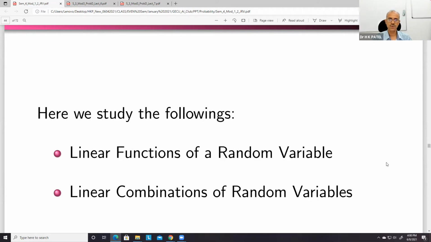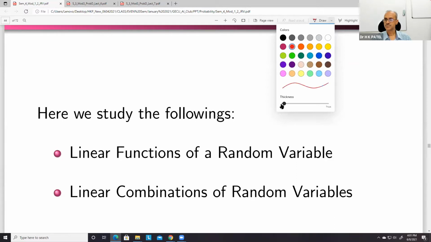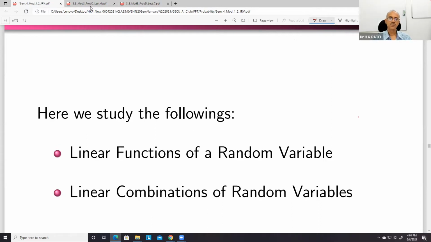So we have a random variable, say x. Then a linear function means a function of the form ax plus b.